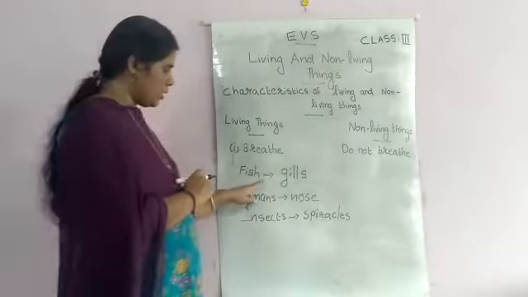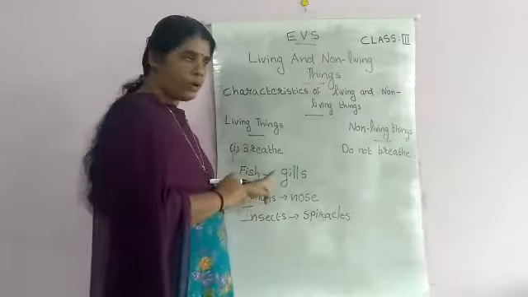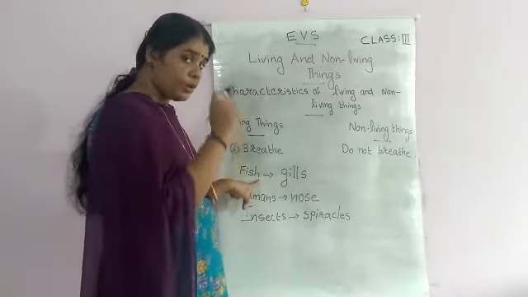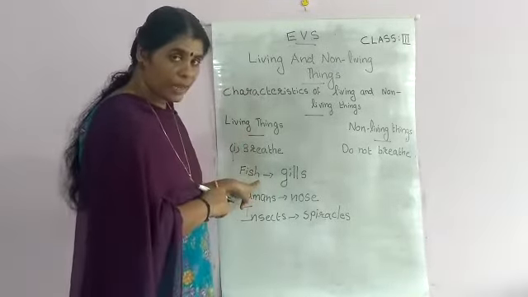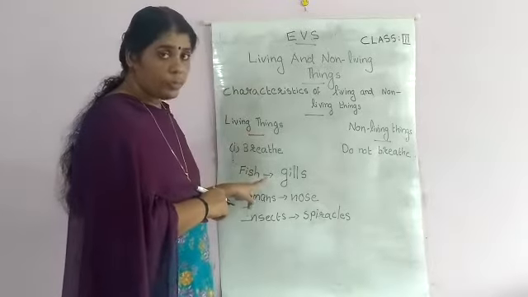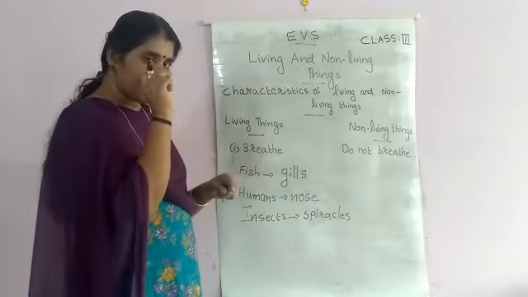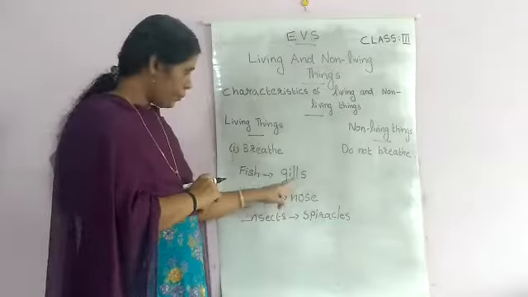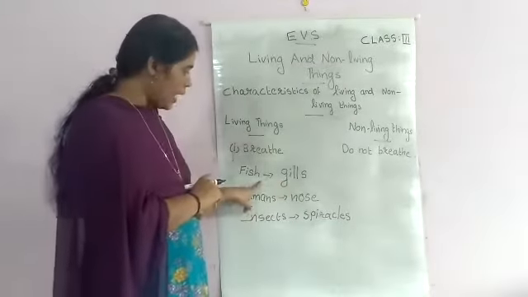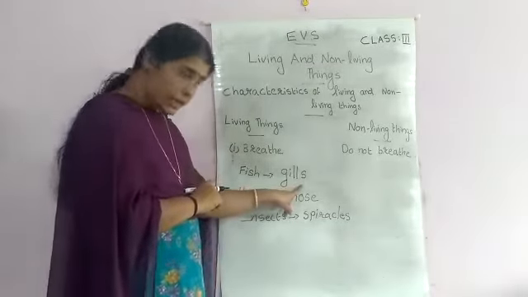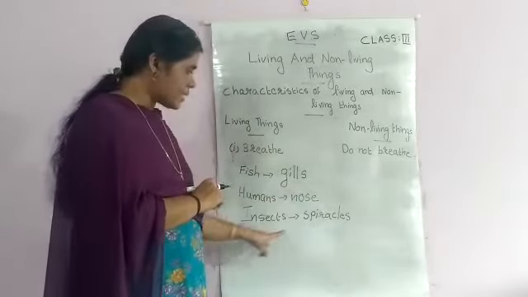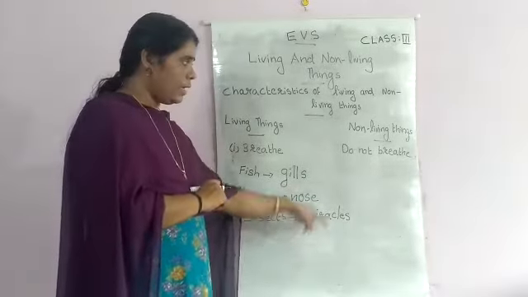When your mother is cutting fish at home, you can go and watch. Where is the gill? Tell your mother, show me the gills. That's the red color near the head. You can see the gills there. So fish have special organs called gills. Humans have a nose. Insects have spiracles.